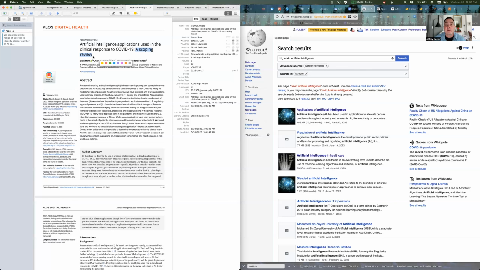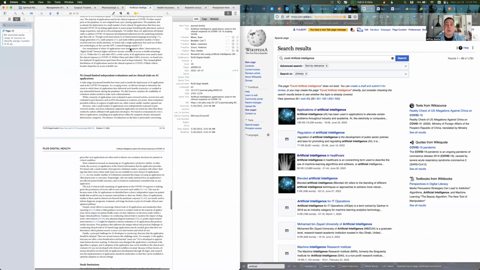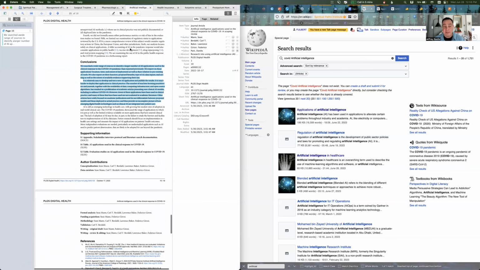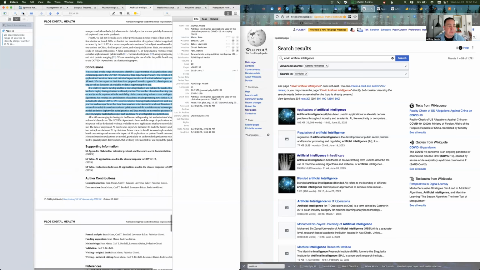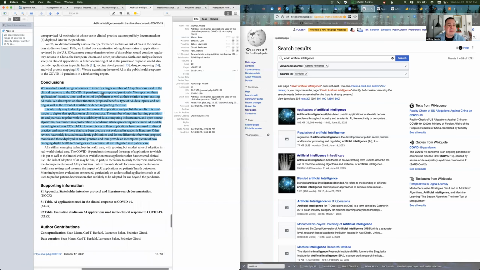And when I looked at this article, I read through it and I identified and I highlighted in the article what I thought was the important element of this. I'm just going to make this a little bit larger so you can see it. And in their conclusions, what they're basically saying here is that there were lots of pieces of evidence that artificial intelligence was used during the COVID pandemic, specifically related to the clinical response. In other words, in health.